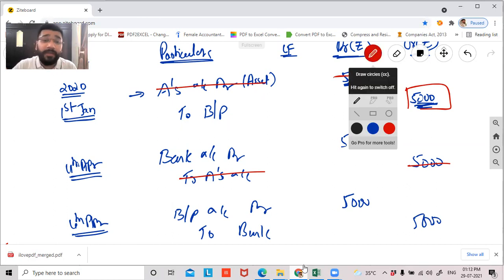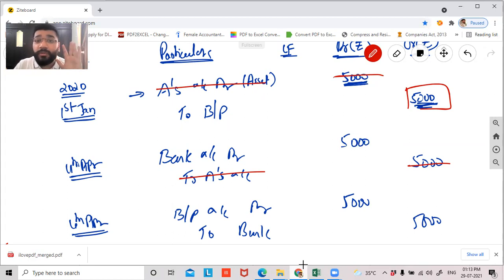If you know the sequence and the concept, you will never make any mistakes. Even if you have any doubt as to what to debit and what to credit, you can still make it out by yourself. The problem will happen only with those students who think of by-hearting these kinds of entries, because if you by-heart, my dear friends, my question to you is, until where will you by-heart? Because the question I can tweak in different ways, and depending on the twist I'm giving, the journal entry can keep on changing. So by-hearting is not the solution in accounts. Always conceptual study is the key way to success.